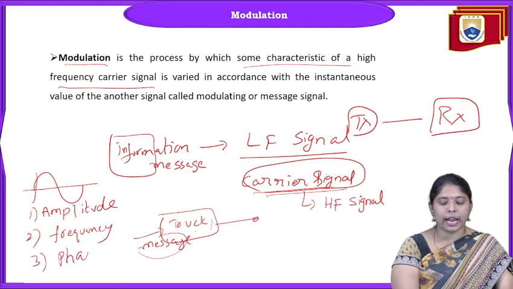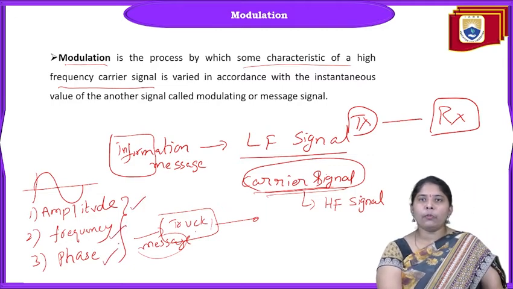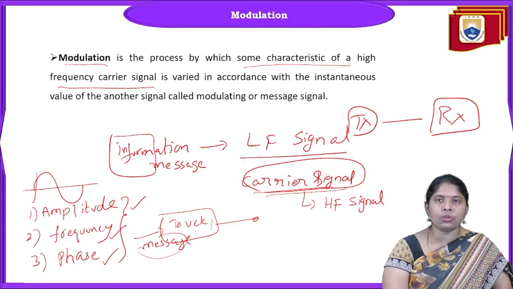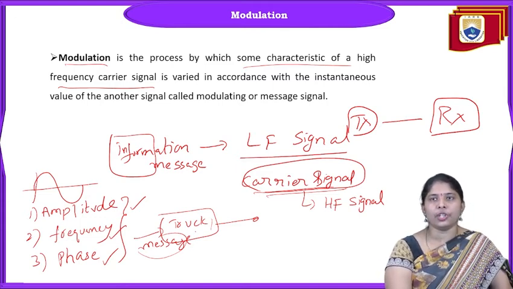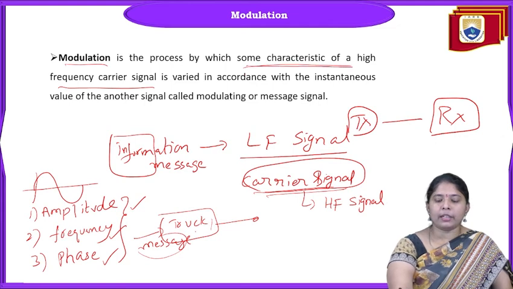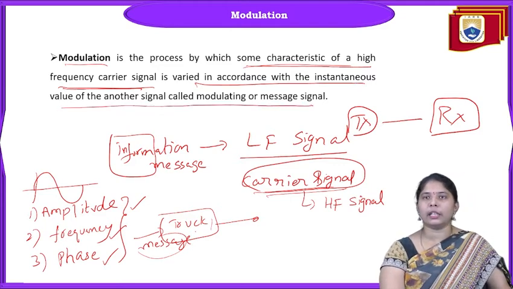These three are the characteristics of a signal. Now, which characteristic is used for keeping my message signal? That is known as modulation. Some characteristics of the high frequency carrier signal are varied in accordance with the instantaneous value of the message signal.